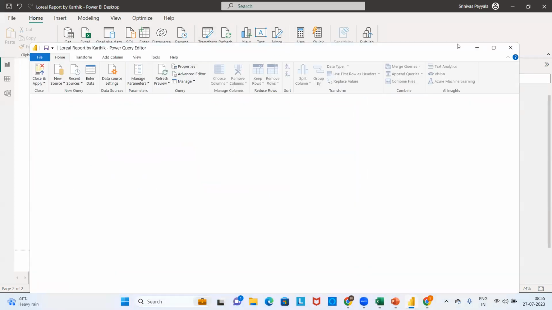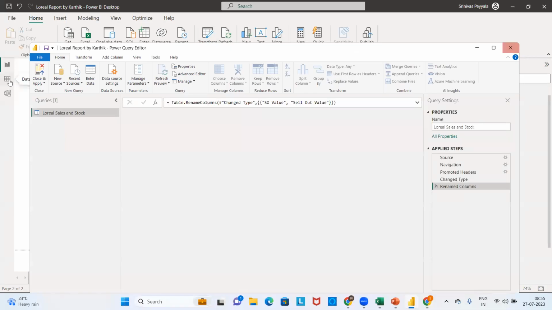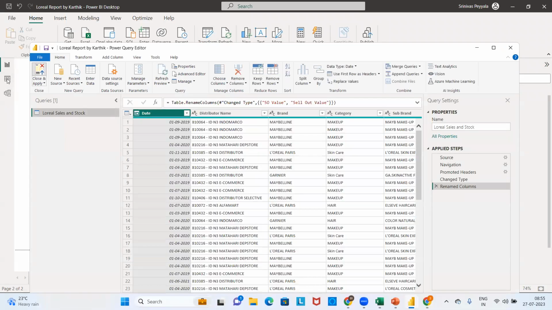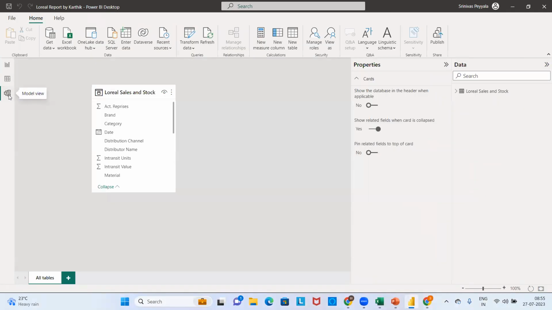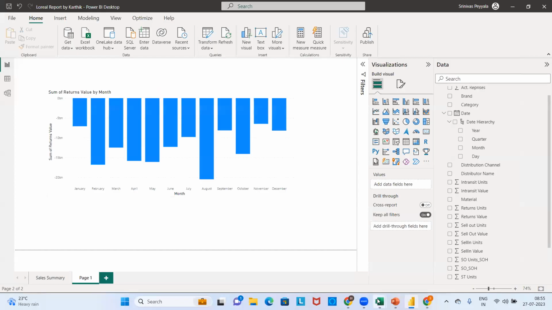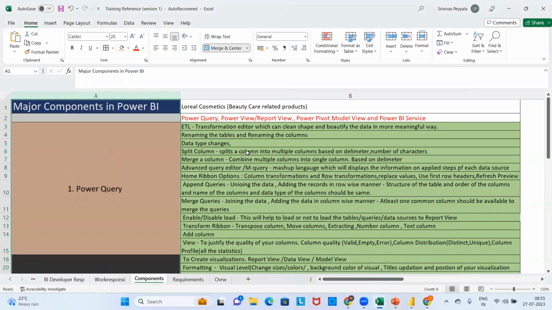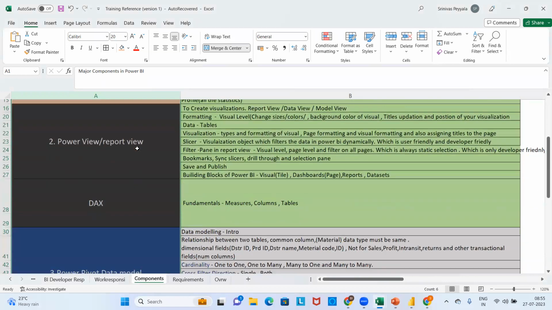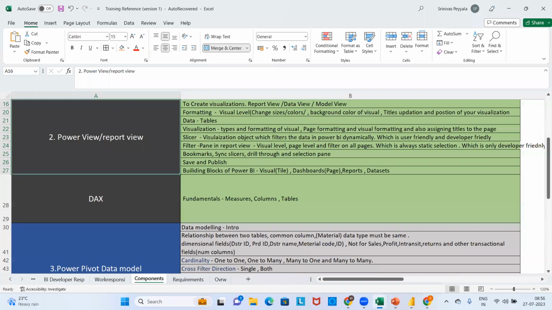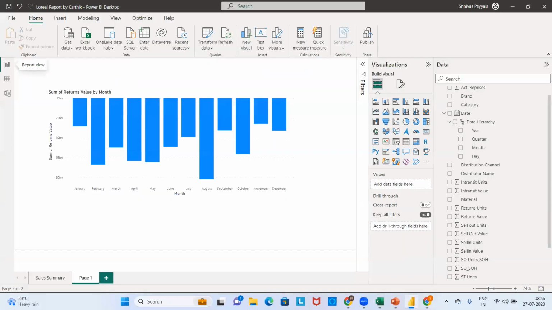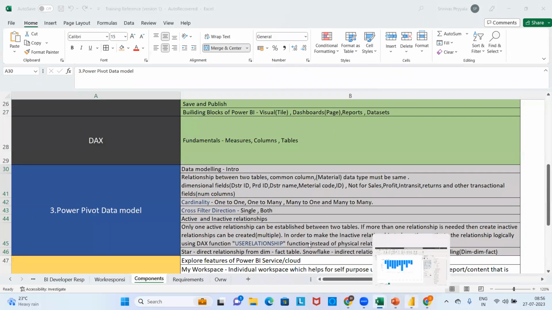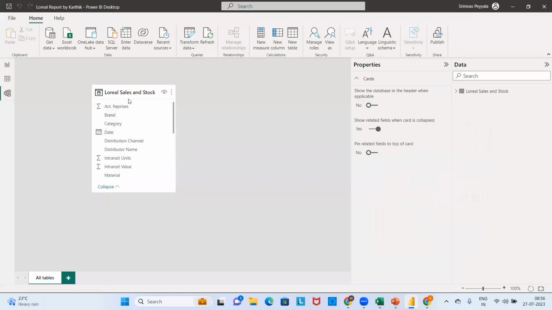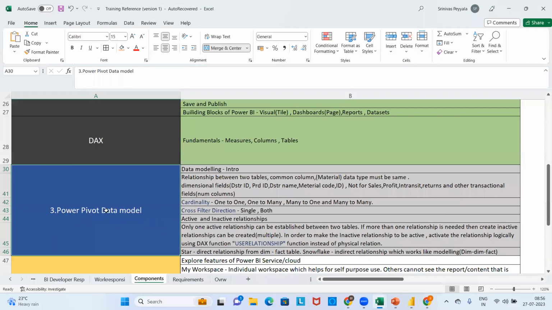Just click on transform data, some window is open. Just click on the data window, some other feature will open. Just click on model, some other feature will open. These are the different components that you have in your Power BI that I have listed for the previous batch, major components. What are those components? Power Query, Power View or the report view where you create your visualizations. This is the place. Next one is Power Pivot data modeling that I have just clicked on, the model view where you create your relationships between the tables.